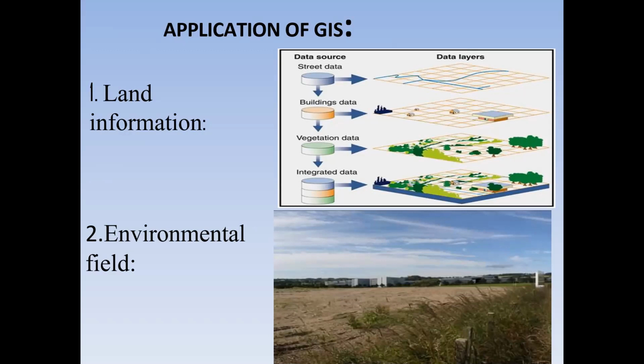Another is the environmental field. Environmental conditions are also taken in GIS applications. Entire environmental conditions, just like earth conditions, are covered in the environmental field, taking the information using this application of GIS.